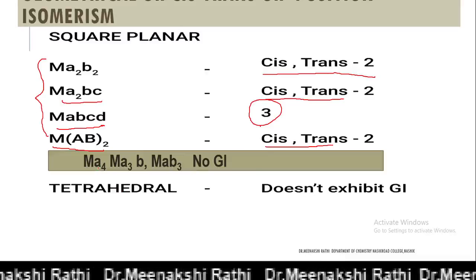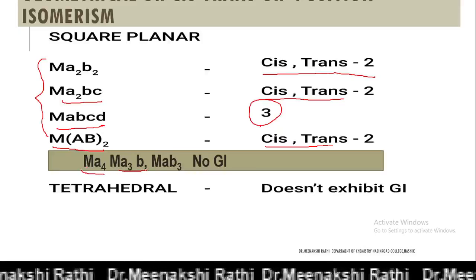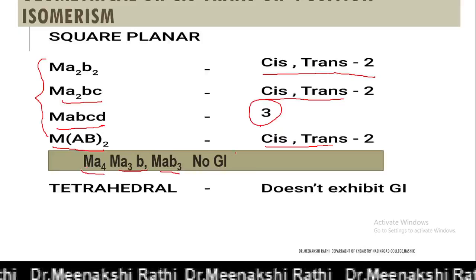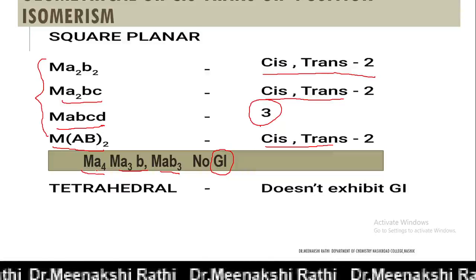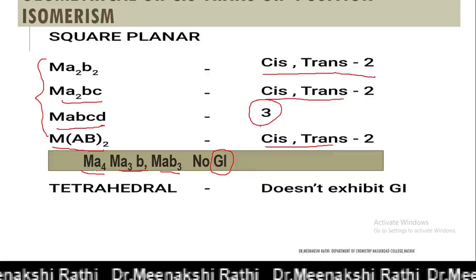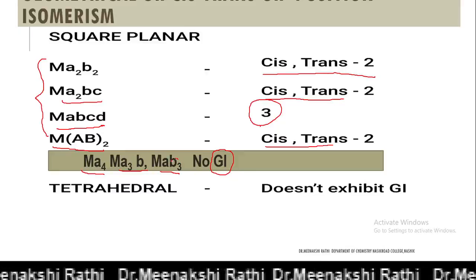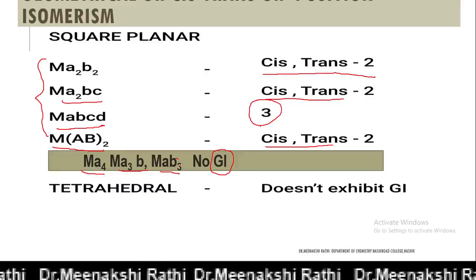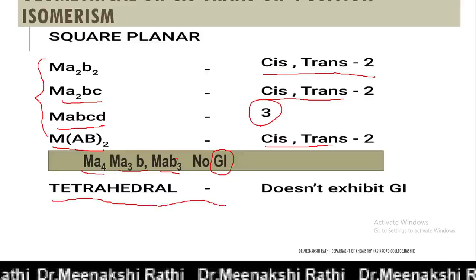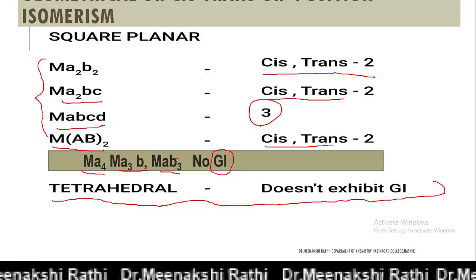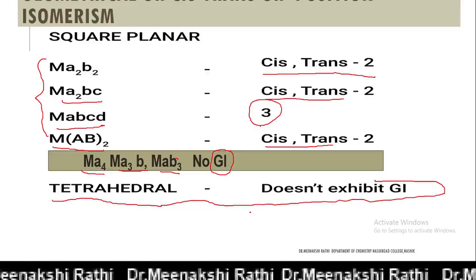Always remember, in square planar complexes of type Ma4, Ma3b, MAB3, there is no geometrical isomerism, because for geometrical isomerism we require two different ligands. Here there are four same ligands, and here three ligands are the same. So no geometrical isomerism is possible, and we already discussed that coordination compounds with tetrahedral geometry also do not exhibit geometrical isomerism.